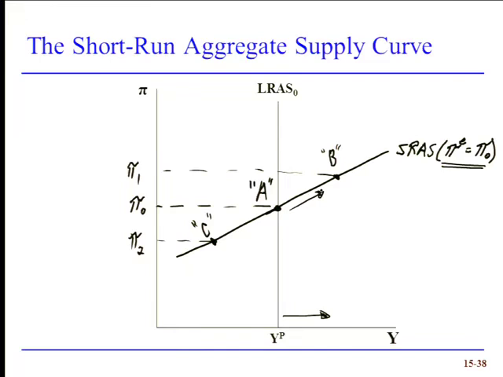But I'm seeing that I can raise my prices by 5%. So in this adaptive expectations process, one of the reasons businesses are willing to produce more is because, at least in the short run, they're fooled by what is happening to inflation. There's a difference between actual inflation and expected inflation, and it's that difference that will cause this economy to adjust. Again, something we'll see in much more detail both on Thursday and next Tuesday.